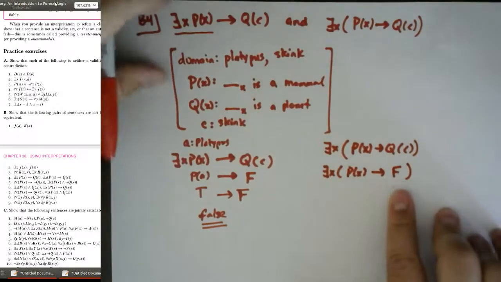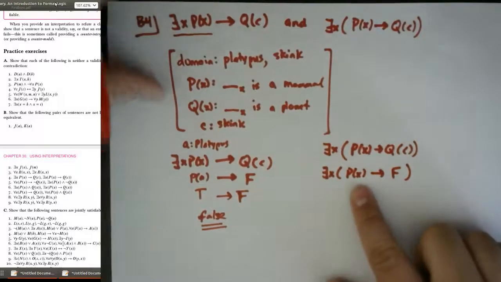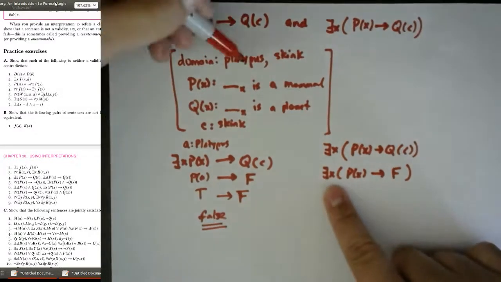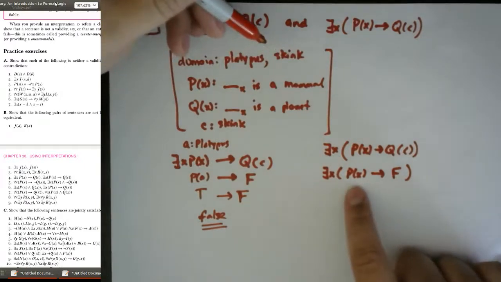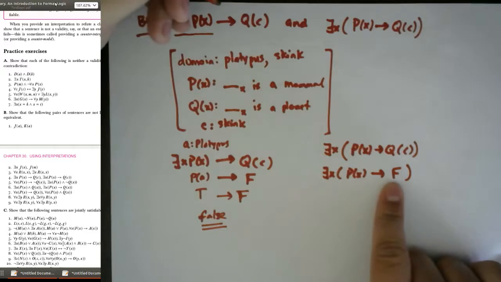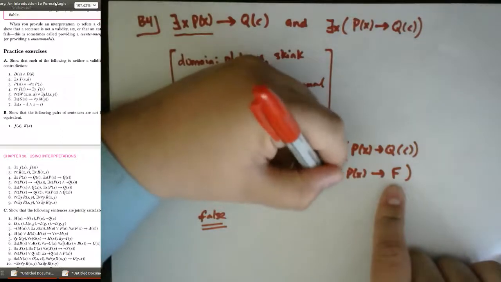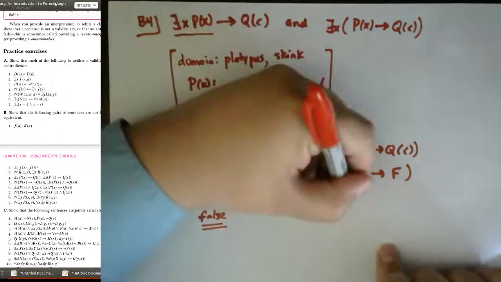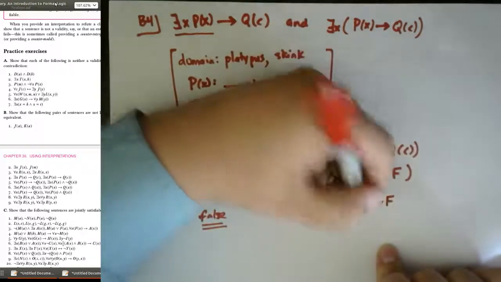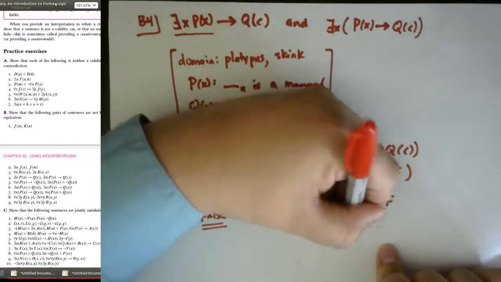I'm just thinking through the logic here. Now, the question is, can I pick an x in my domain that makes this implication resolve to true? And the answer is yes, I can. I would pick b to be the skink. And then I could pick P(b) implies false. In other words, false implies false, and that's true.